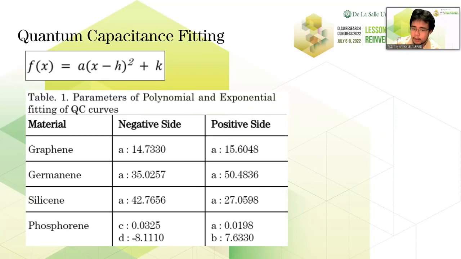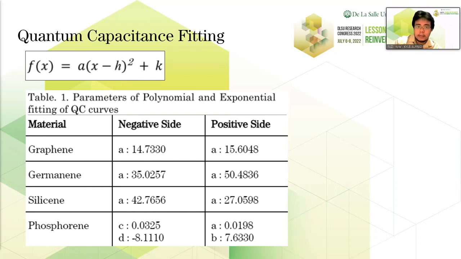Graphene, germanene, and silicene were fitted to a parabolic function, and phosphorene was fitted to an exponential function. The A value of graphene is lower than silicene and germanene. This means that its quantum capacitance grows more slowly as the potential increases. Graphene has the closest A values, meaning that it has the most symmetrical quantum capacitance curve when compared to silicene and germanene. The A value of silicene on the negative side indicates that it has the fastest growth of quantum capacitance values as the potential increases below 0 volts. Germanene exhibits the same property but for the positive side, since it has the highest A value on the positive side.